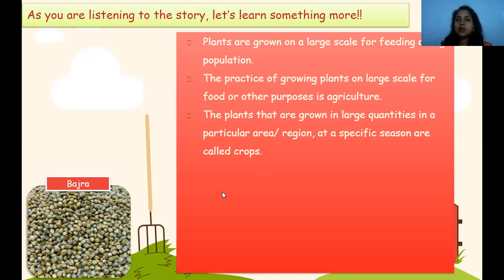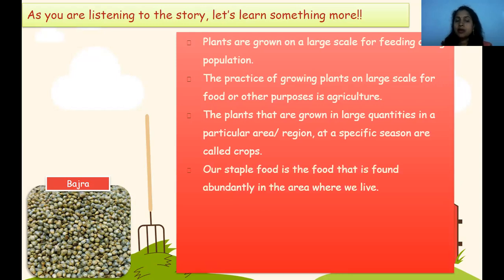Plants are grown on a large scale for feeding a large population. The practice of growing plants on a large scale for food or other purposes is agriculture. And the plants that are grown in large quantities, in a particular area or region at a specific season, are called crops. So these are not grown in all seasons. That means a crop is grown only in its particular season.